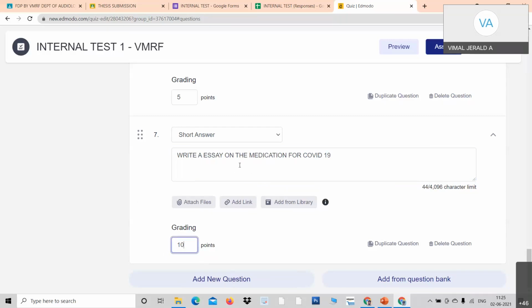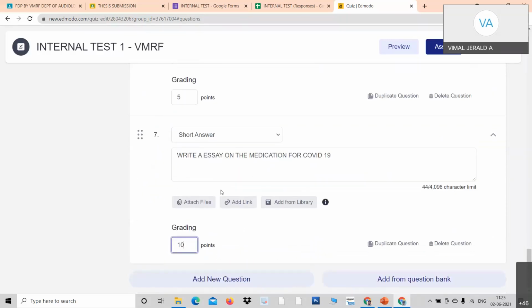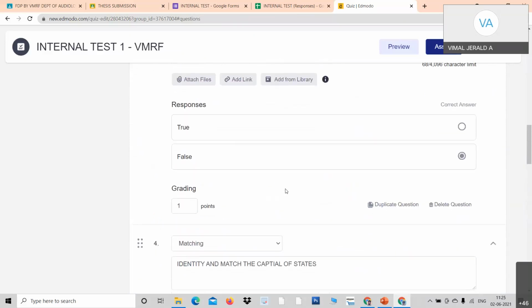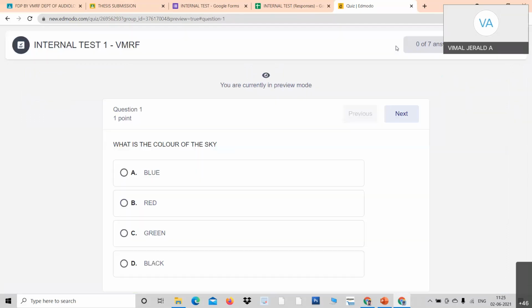See, totally 5 one-word questions, 2 short answer and 1 essay type answer. So look at here on the top. Once the question is over, you can have the preview. Look at your process. I just click over the preview. You will all see how the question will appear for the students. You can have the preview before you post it.